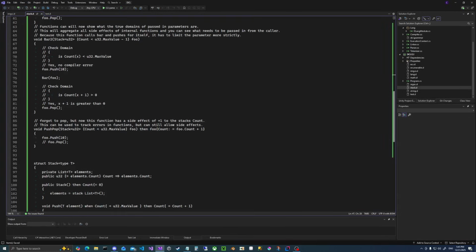So I wanted to show off an idea I had for a programming language. I call it DCL, which stands for Domain Checked Language. The idea is that all variables have a domain restraint on the types. And with this, the compiler can enforce correctness.